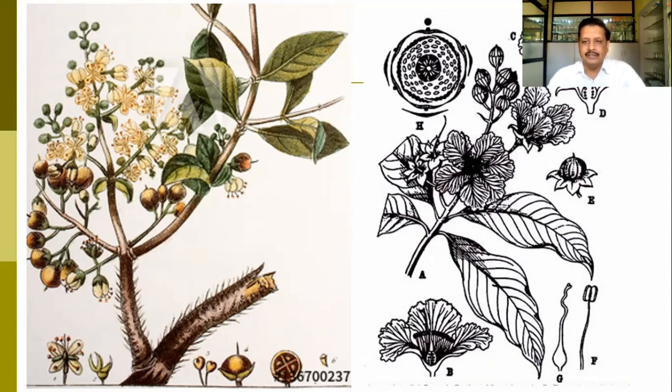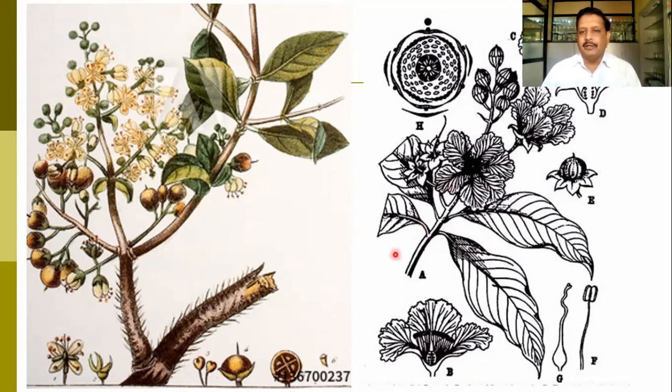Here you can find again another member of this family. Here also the flower indicates this is Lagerstroemia. In Lagerstroemia we studied that the number of stamens is many. Petals are crumpled. Here you can find bracts and bracteoles were present, and this is the branch of that particular plant where you can find the leaves are quite larger, but they are entire having petioles. We have just seen another member where the leaves were sessile.